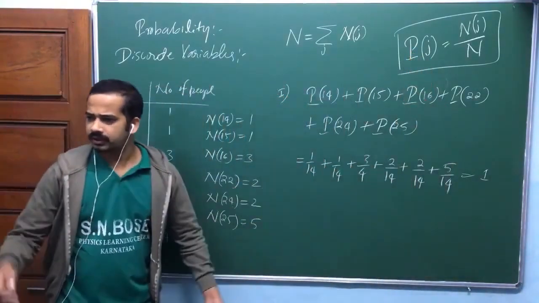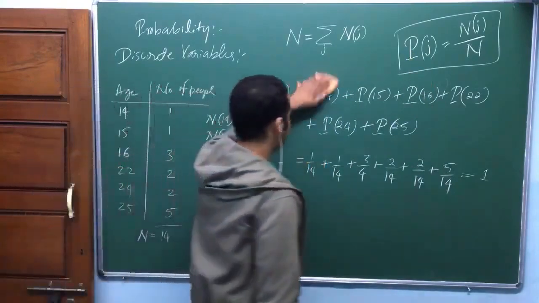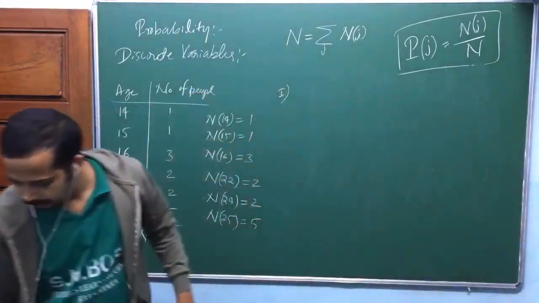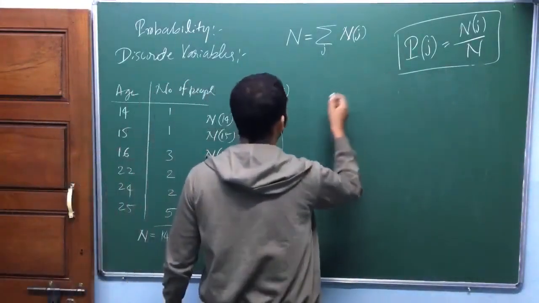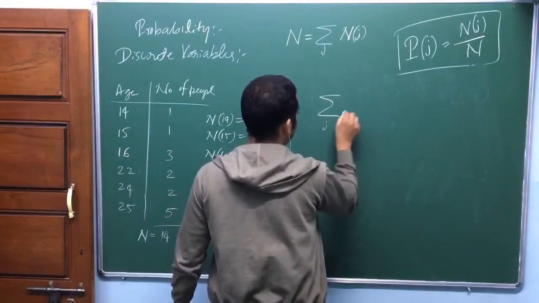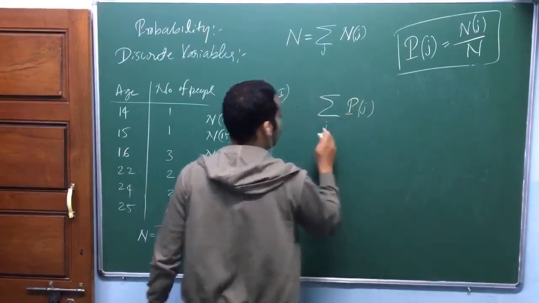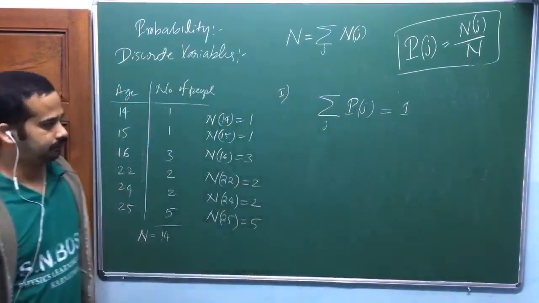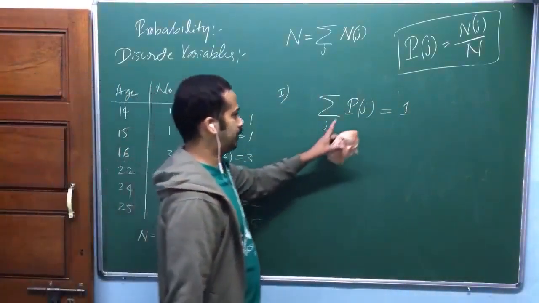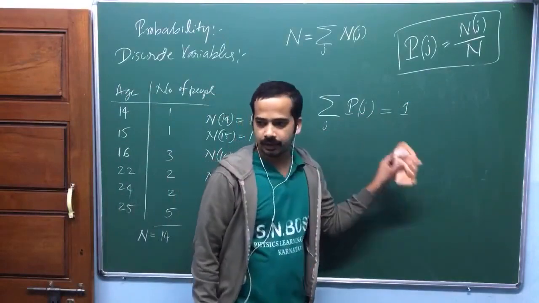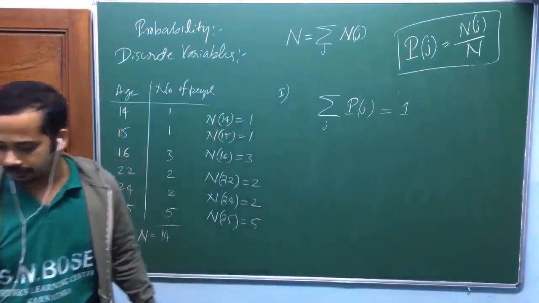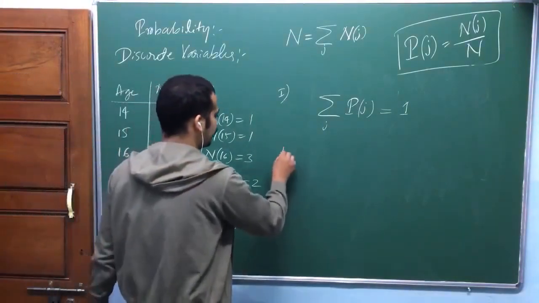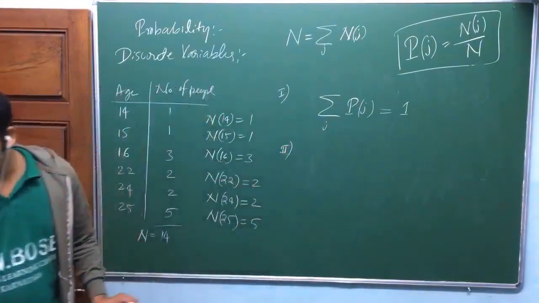So that's why normalization is needed. Here normalization is not needed. It is already normalized to 1. Is that okay? So now if I define probability like this, I can say the summation over j of P of j, where j should run over all possible ages, should be equal to 1. That is the probability of getting age j if you pick a person randomly. Is that okay?